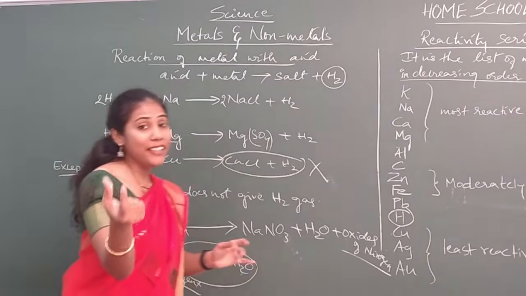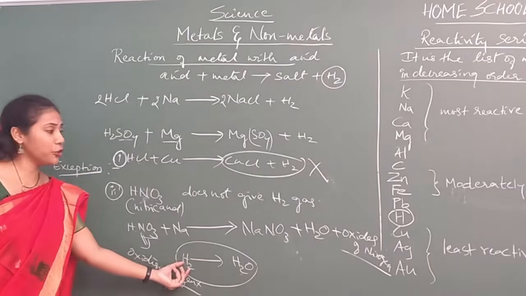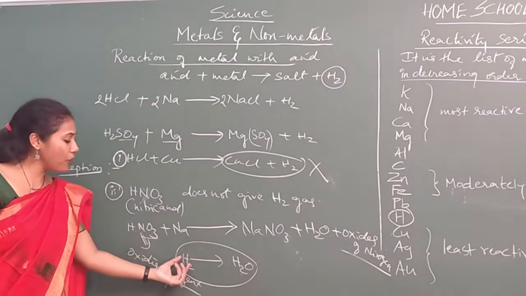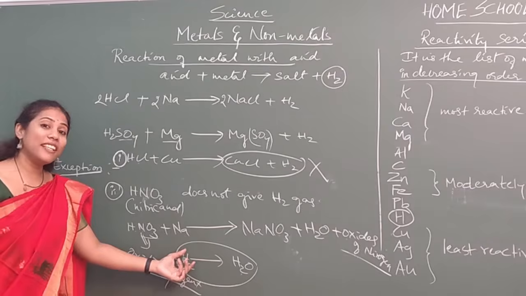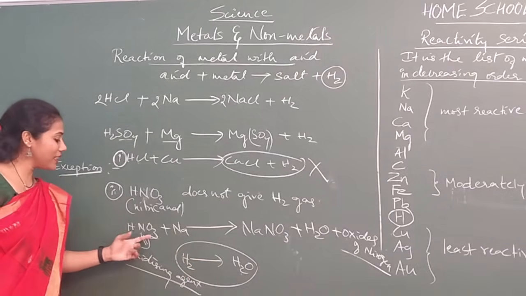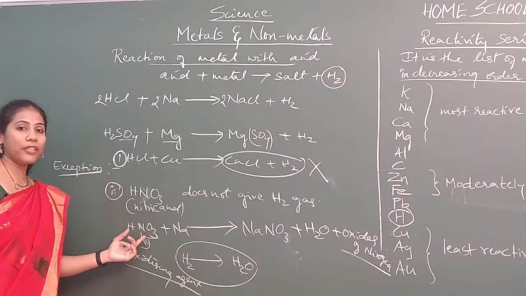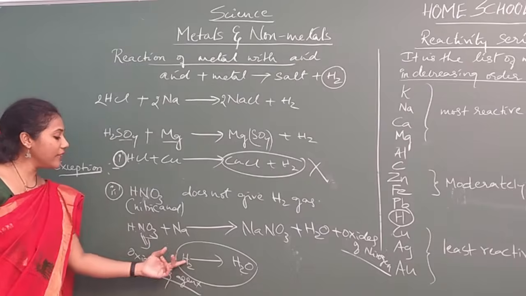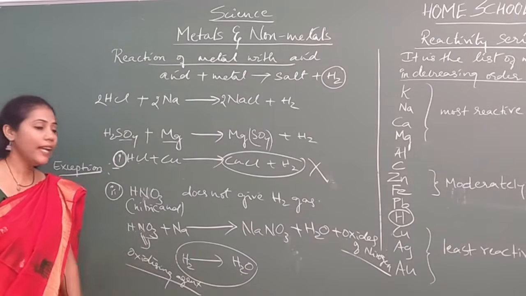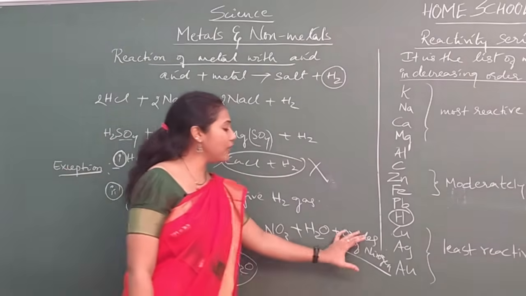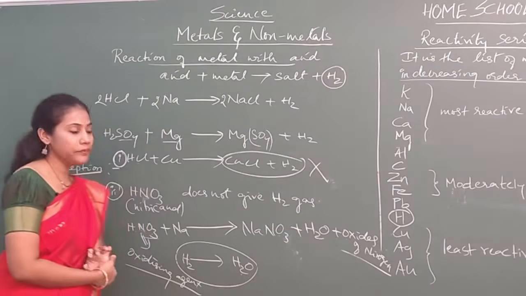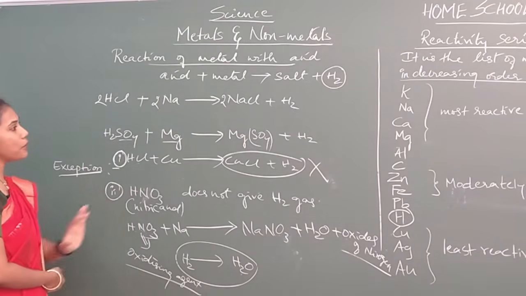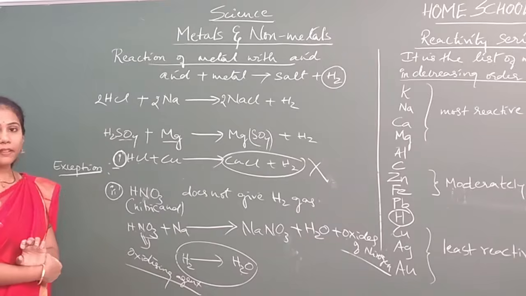So who is undergoing oxidation here? H2. Initially H2 is formed, but that H2 undergoes oxidation because HNO3 is responsible for that. Since it is the best oxidizing agent, it will entirely convert our hydrogen into water, and the byproducts you will get here are oxides of nitrogen. This is the exception point that you have to remember.